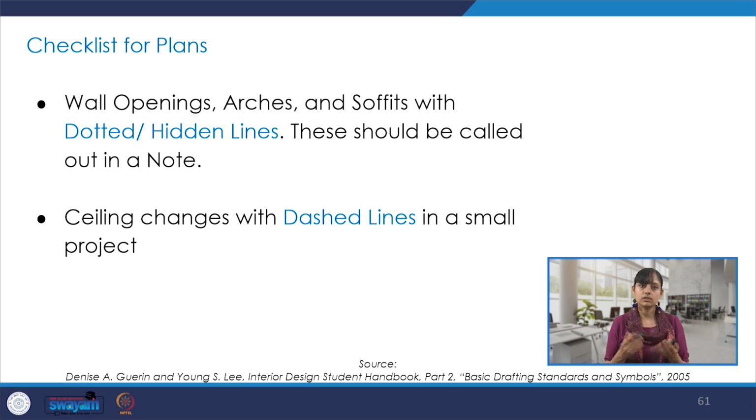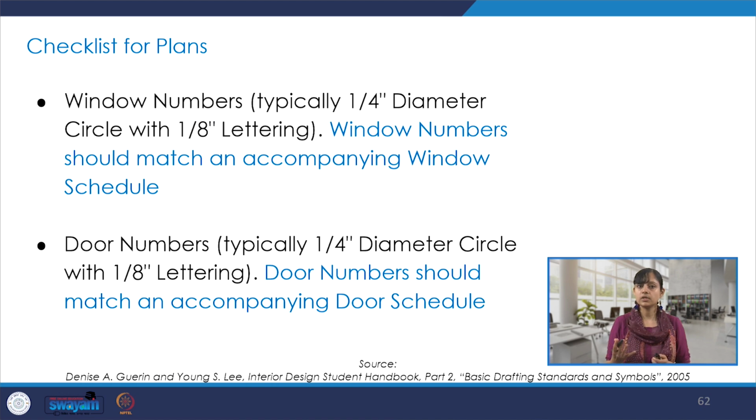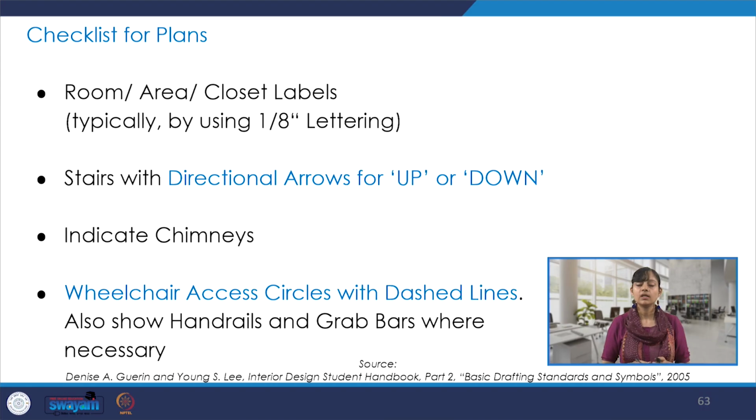And ceiling changes, other kinds of details like arches and soffits, etc. Window numbers, door numbers, so there is a window schedule and door schedule. We will see that also. And if there are any chimneys, if there are staircases, so directional arrows for showing the direction up and down. And also, the wheelchair access, or if there are any standards of universal accessibility that have been followed, and we would like to highlight that through drawings.